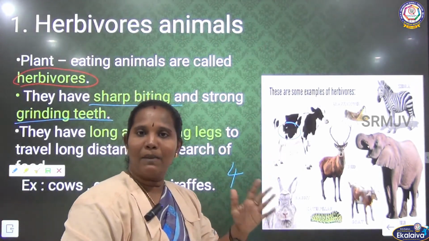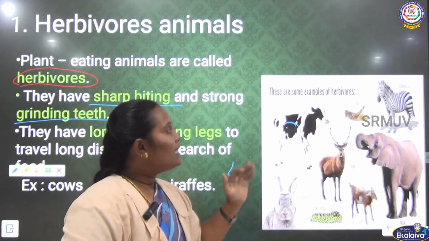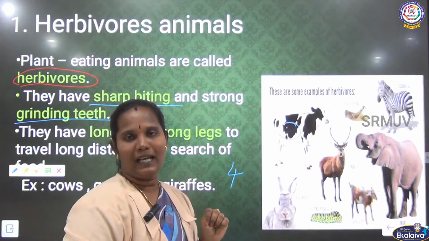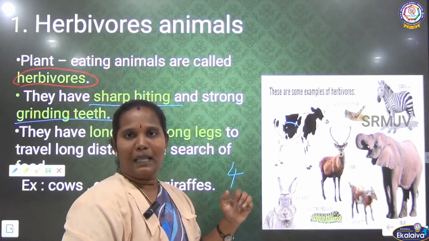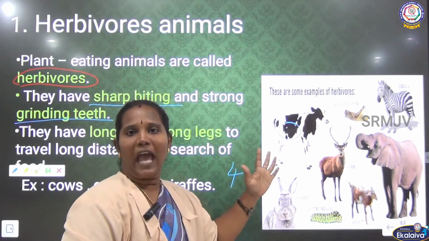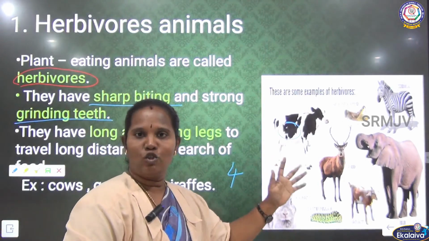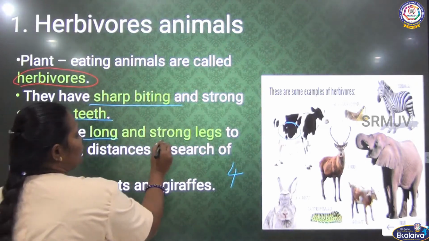Usually man and some other animals have only one chamber of the stomach, but herbivorous animals especially have four chambers of stomach, because they have to digest starch content. Plants have starch content, so they have to digest it, that's why they have four chambers of the stomach. Clear? Then they have long and strong legs.